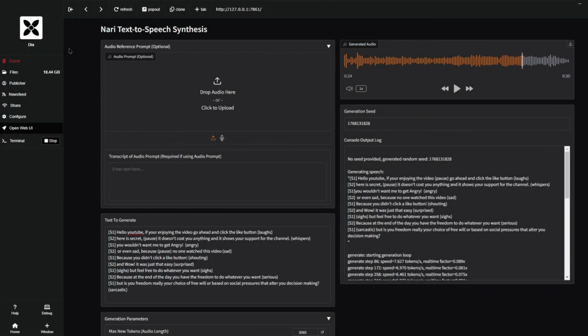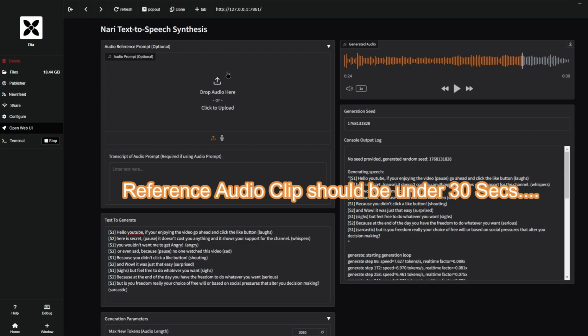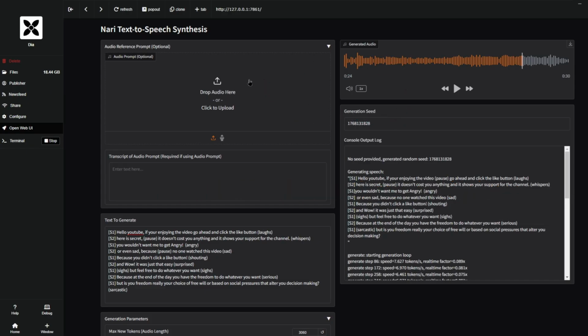Now let's take a look at DIA, and DIA is essentially the same thing, and you could get it here on Pinokio as well. So it has the audio reference, but the audio reference in voice cloning doesn't work as well. And if you leave out the transcript audio prompt, it will not work. Also, there's only a limited amount, so you can't go over 30 seconds. So the clip that I used earlier will not work here. It should be around 30 seconds. And then you also have to put in the transcript of the audio.